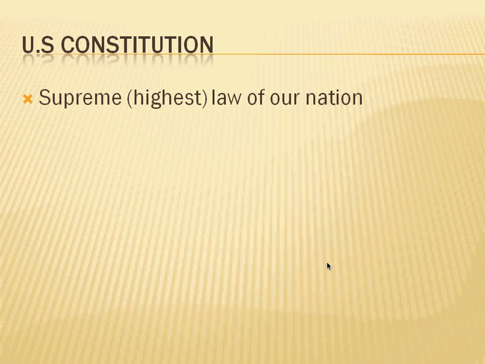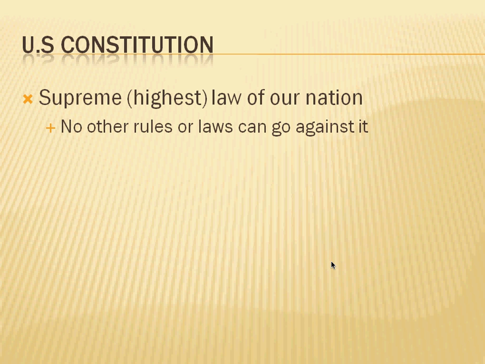The U.S. Constitution. We know that a constitution is a plan for government. There are no actual laws in the Constitution, just guidelines that explain what our government wants to do and not do. It lays out the plan, and we check our laws against it to make sure we're following the plan. We know our U.S. Constitution is our highest or supreme law of our nation, which means no other rules or laws can go against what it says.